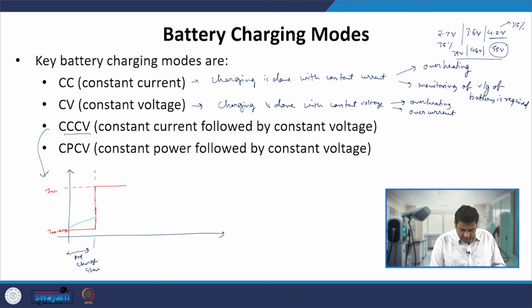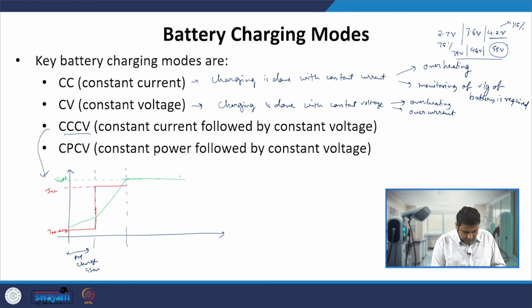Then, since you have applied a good amount of current, the slope of the voltage suddenly rises, and near the maximum voltage, V rated of the battery, it clamps the voltage to that value.